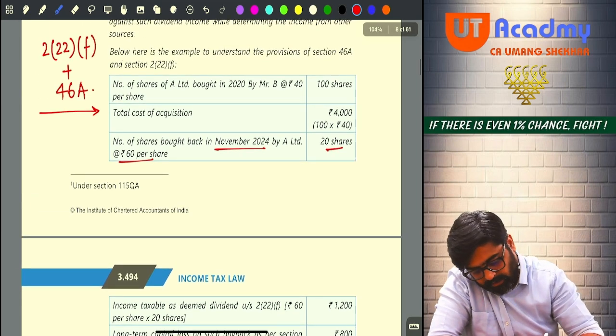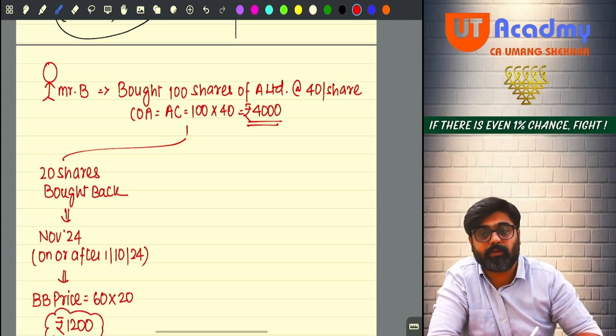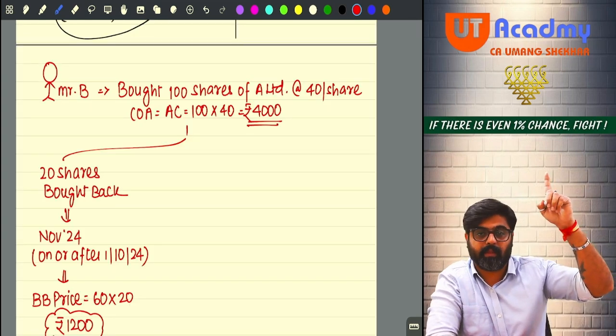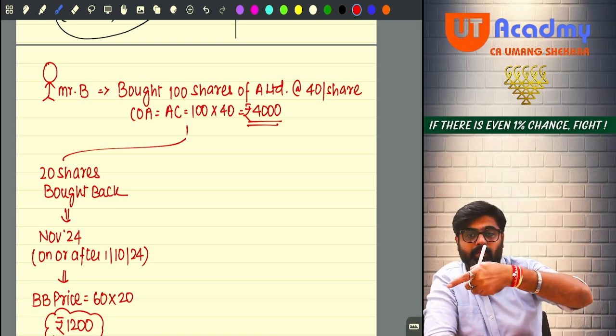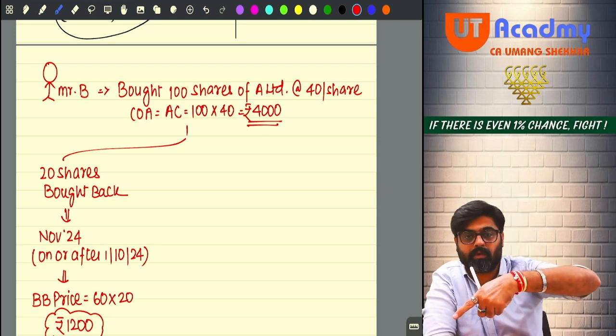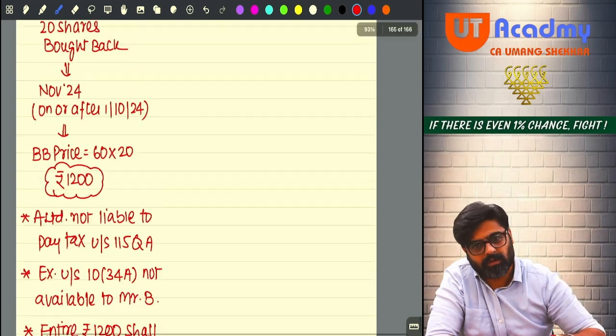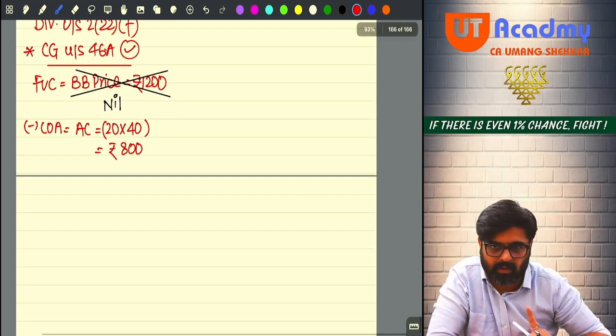Oh, it is given, in 2020. So you acquired these 20 shares in 2020, and they were taken away from you in November 24. 2020 to 24 will be more than 24 months only. So the shares were long term.